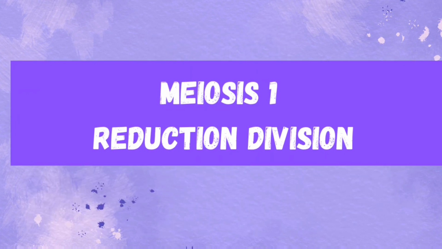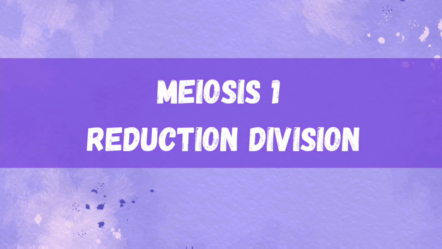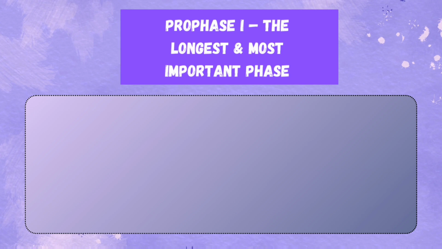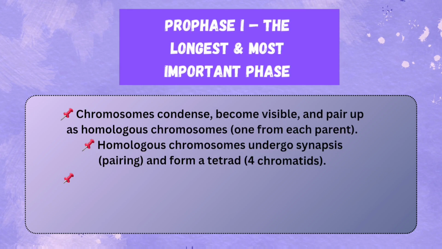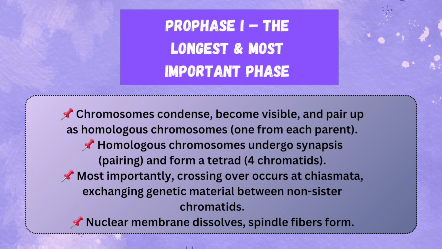Meiosis 1, reduction division. The goal of meiosis 1 is to separate homologous chromosomes, reducing the chromosome number by half. It consists of 4 stages. 1. Prophase 1, the longest and most important phase. Chromosomes condense, become visible, and pair up as homologous chromosomes, one from each parent. Homologous chromosomes undergo synapsis, pairing, and form a tetrad, 4 chromatids.